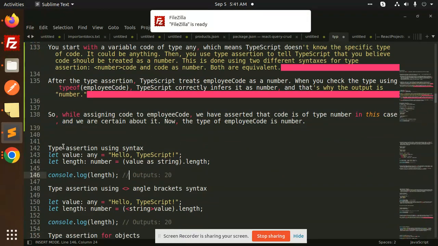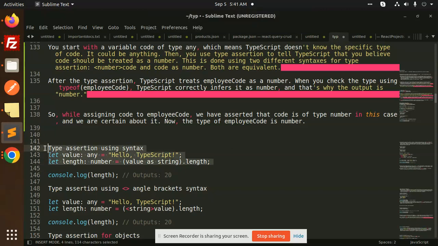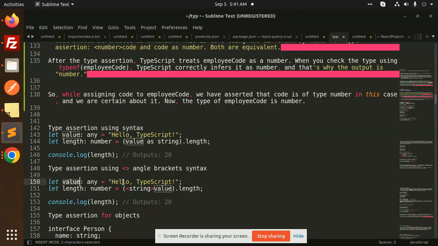Now the other syntax. Type assertion using the as syntax. Here you can see we define any with the value hello TypeScript. Then we tell TypeScript that this should be a string, so we are calculating the length of that string. The output would be like this. Then we are using the angle bracket syntax. Again we are defining the value any, and here we are defining the number.